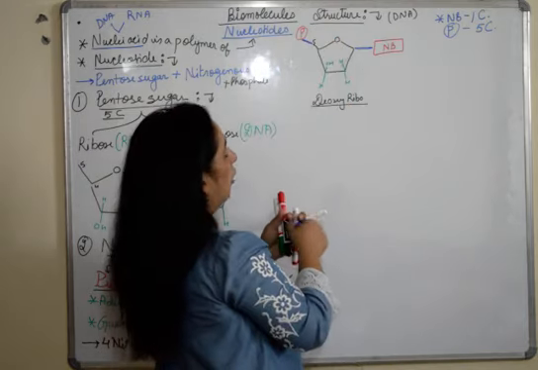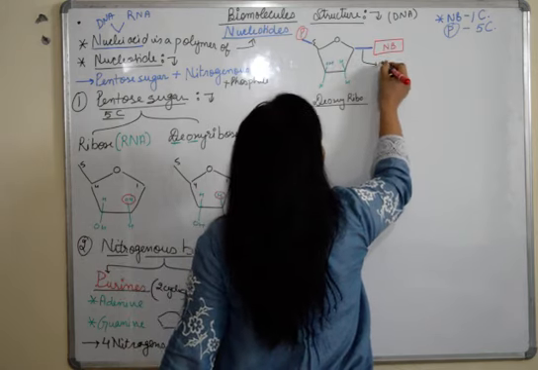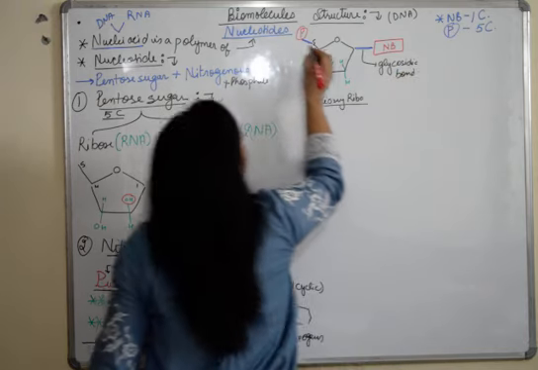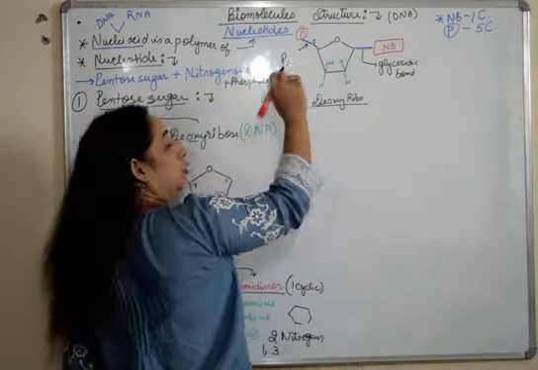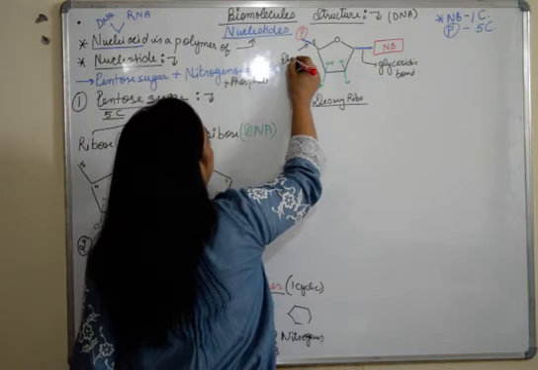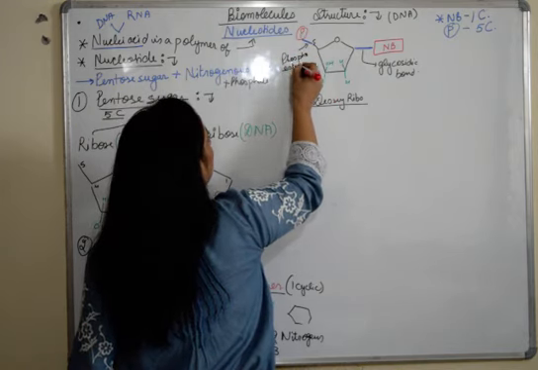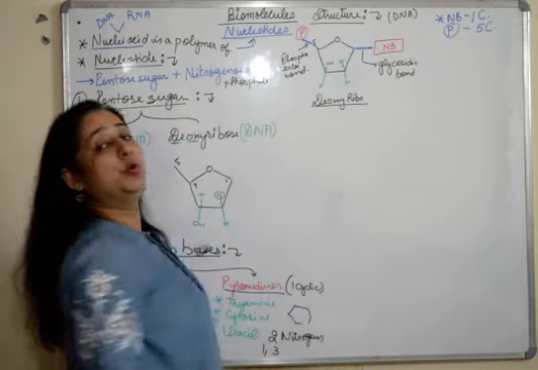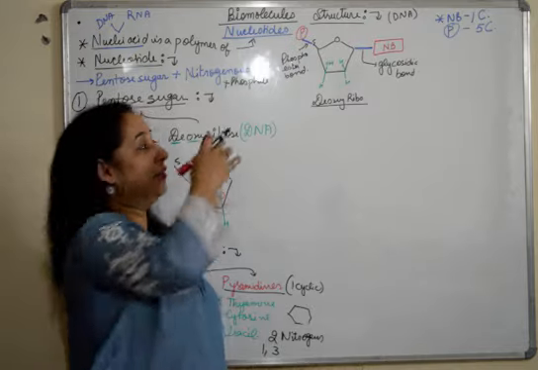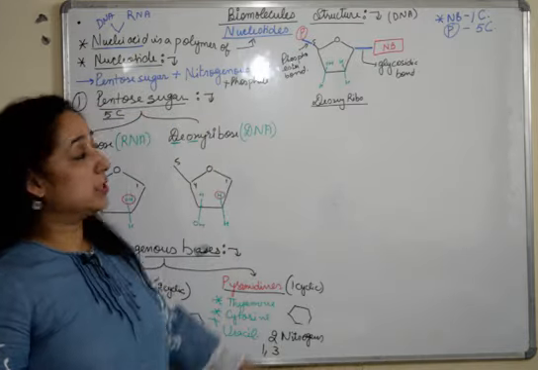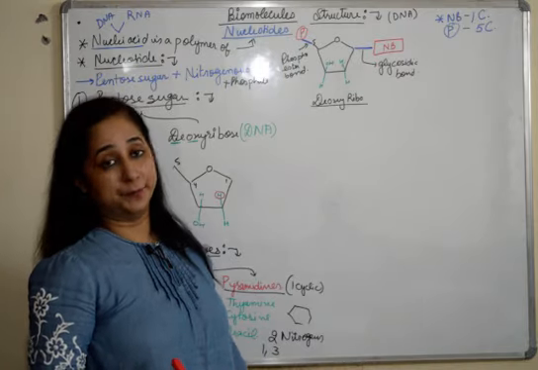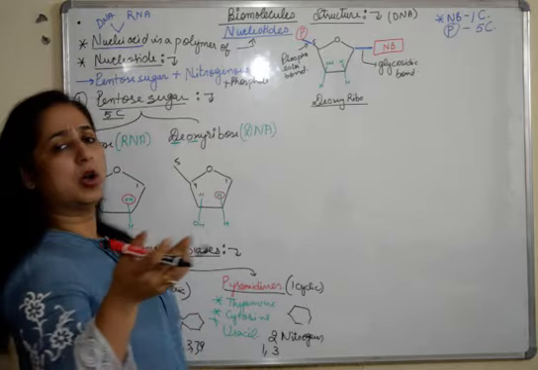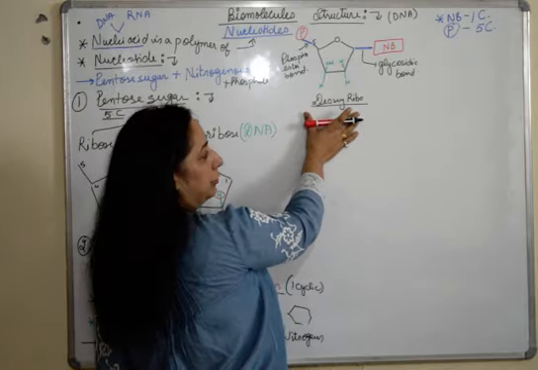What are these bonds called? This bond is a glycosidic bond, and the other one is a phosphoester bond or phosphodiester bond. Why phosphoester? Because phosphate group is attaching. So this is one nucleotide which is made for the DNA, because deoxyribose sugar is used here. Now we'll talk about the arrangements of nitrogenous bases for RNA and DNA. This is a general structure of a nucleotide.